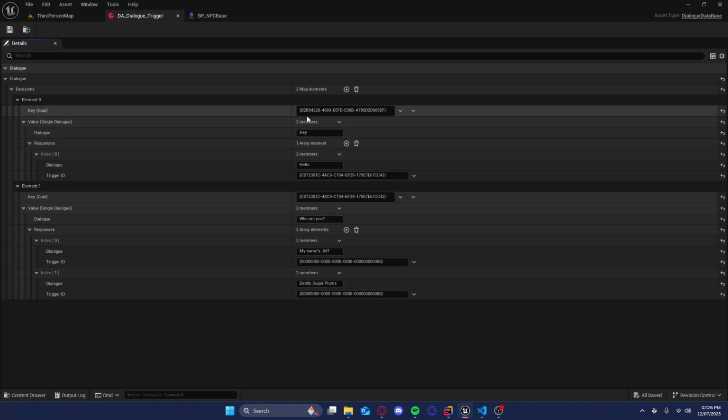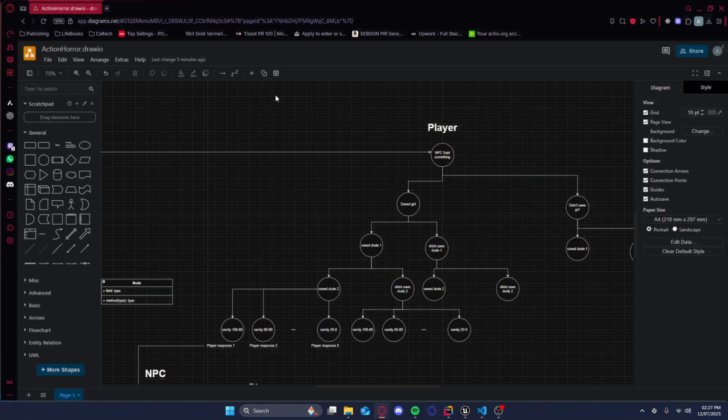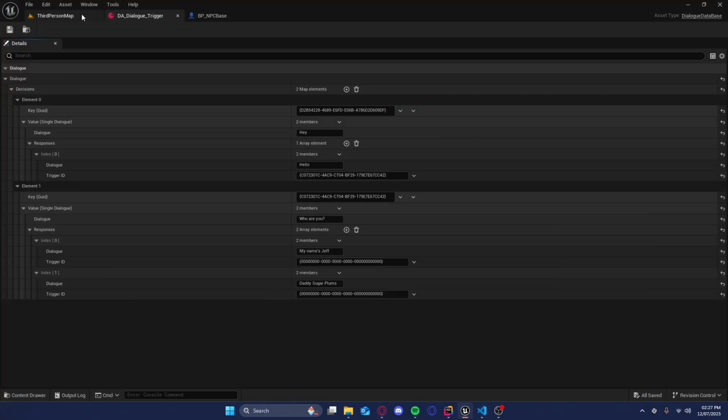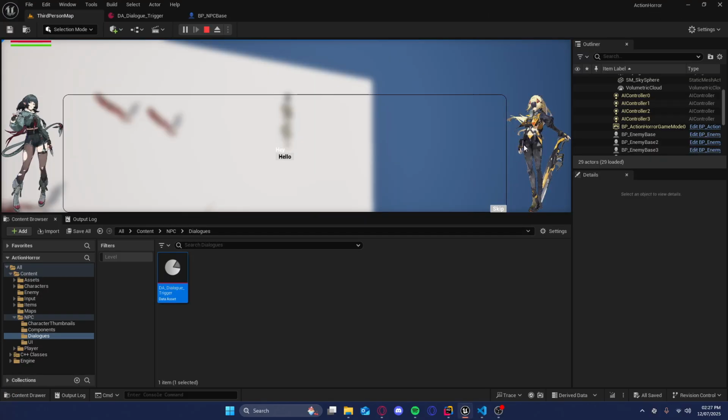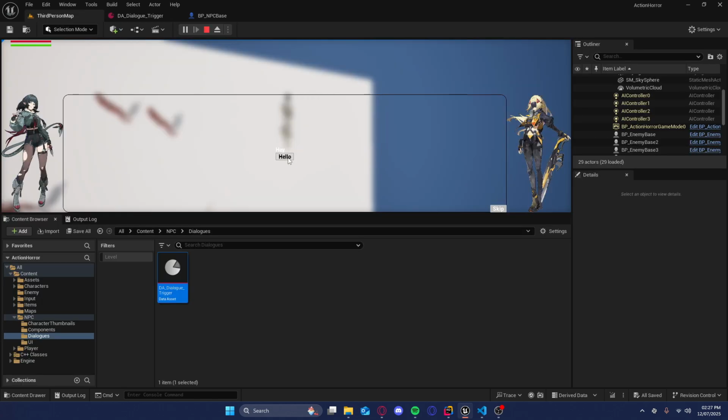You see this ID, D2B54, and it ends with DF, right? This is the ID of the root. So it gets the ID of the current state that the player is on, and then it goes to the NPC it's interacting with and sees in their dialogue data where that ID is. It's this ID, so it gets this one. The NPC says, hey, and we have one response, hello, right?